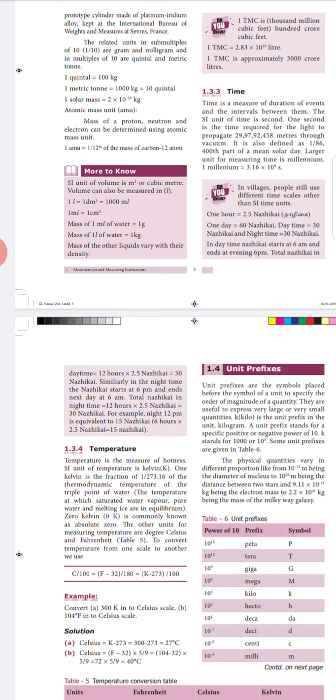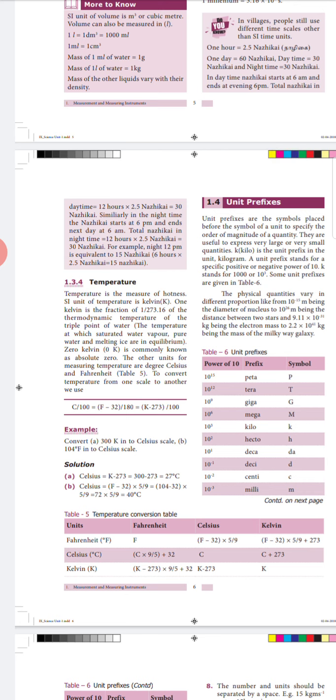Next one, temperature. We use temperature to measure the hotness or coldness of an object. The SI unit of temperature is Kelvin. 1 by 273.16 is 1 Kelvin. The temperature at which the saturated water vapor, pure water, and melting ice are in equilibrium is called 273.16 Kelvin, and 0 Kelvin is otherwise called absolute zero.